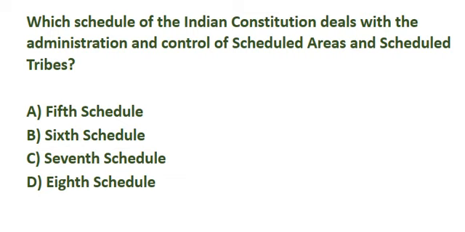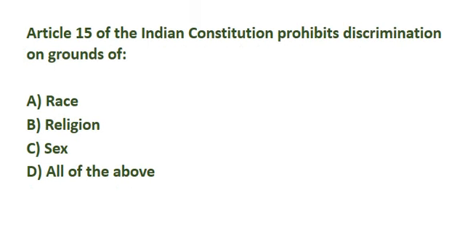Which schedule of the Indian Constitution deals with the administration and control of scheduled area and scheduled tribes? Correct answer is option A, 5th schedule. Article 15 of the Indian Constitution prohibits discrimination on the grounds of. Correct answer is option D, all of the above.